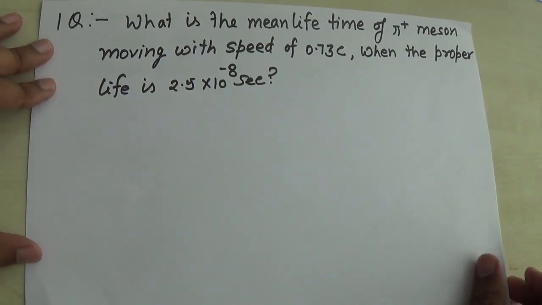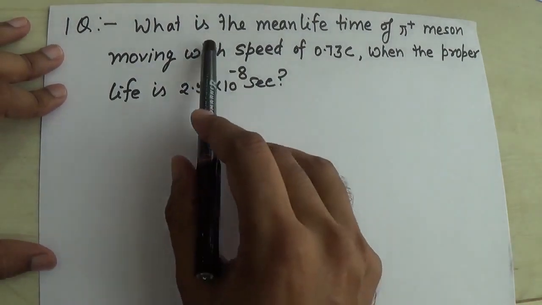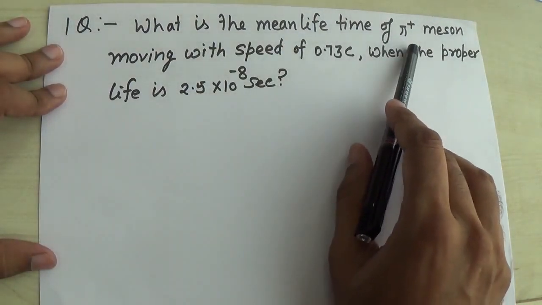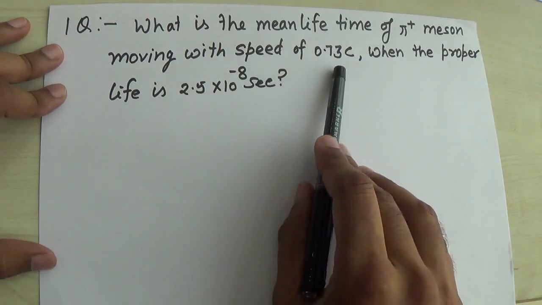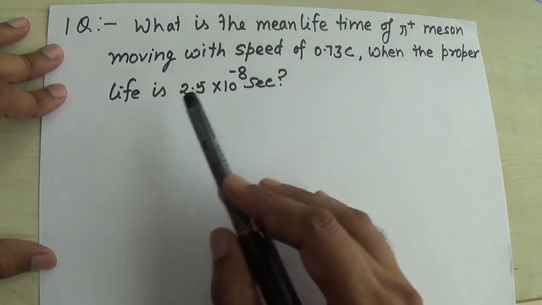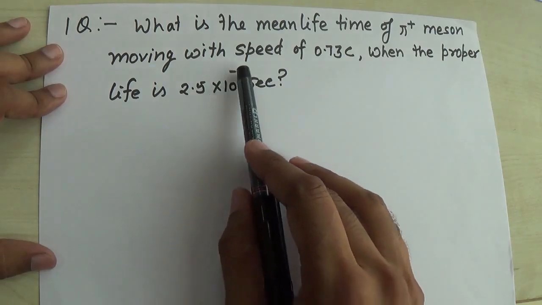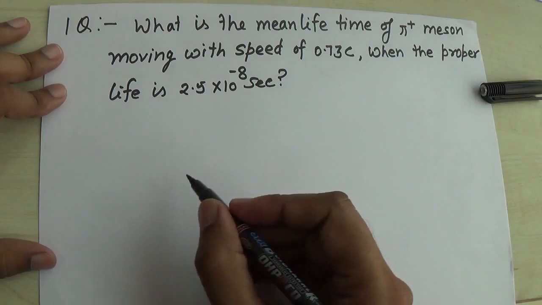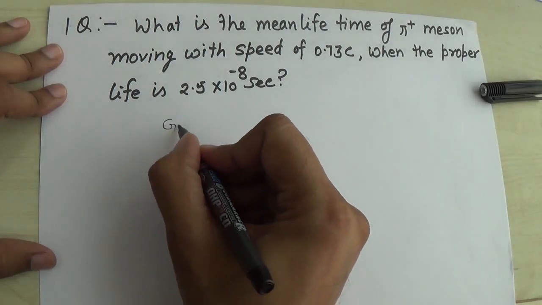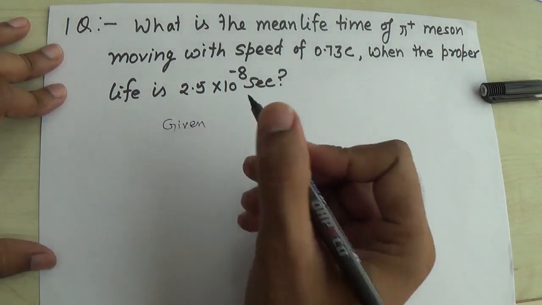Here the first problem is: what is the mean lifetime of a pi plus meson moving with the speed of 0.73 c when the proper life is 2.5 into 10 to the power minus 8 seconds? In this numerical problem, first of all we have to see what is given.